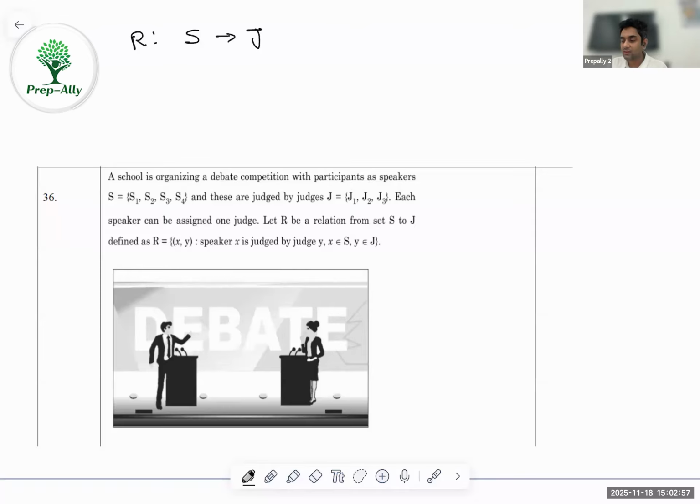So here it's different. In this case, we cannot talk about reflexive, symmetric, and transitive, because for reflexive, symmetric, and transitive we cannot have two different sets. In the Cartesian product, we need to have the same set for those three.